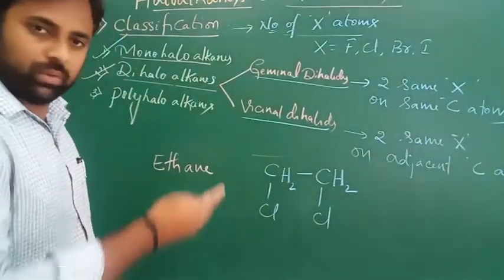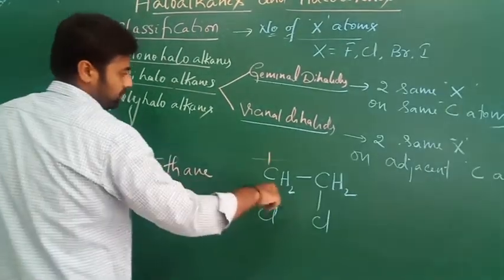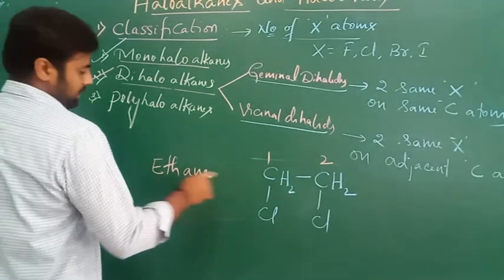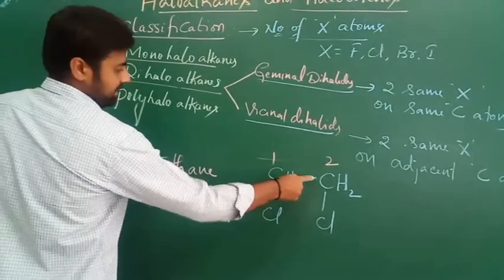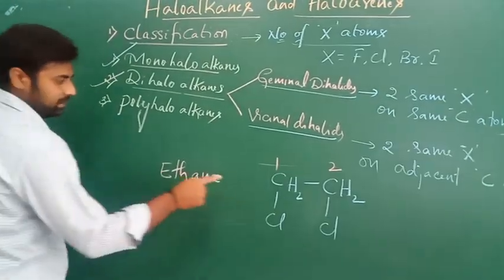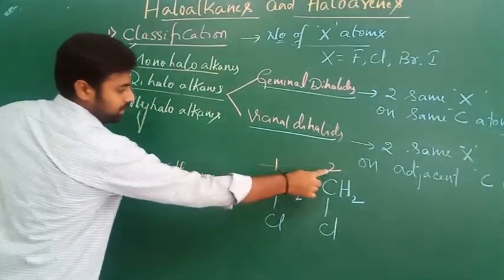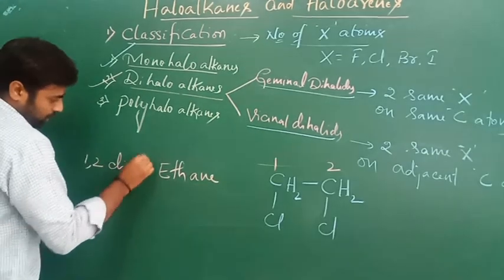Here you can go through either this side or that side for numbering. So I can go through this one. Root word is eth. Suffix is ane for single bond. Prefix: two substituents are there, 1, 2, both are same, 1,2-dichloro.